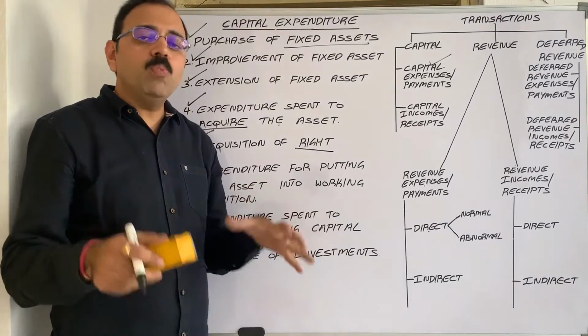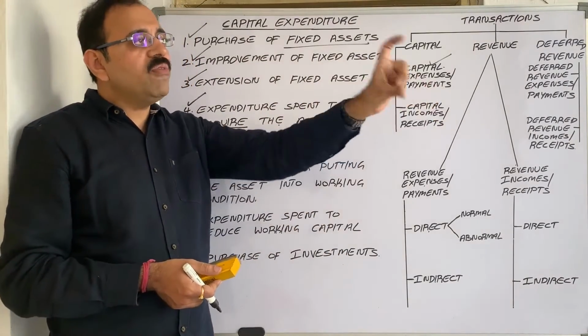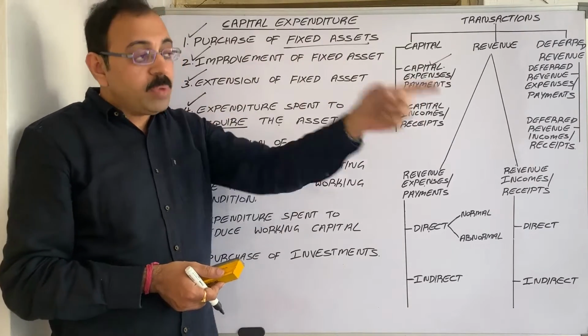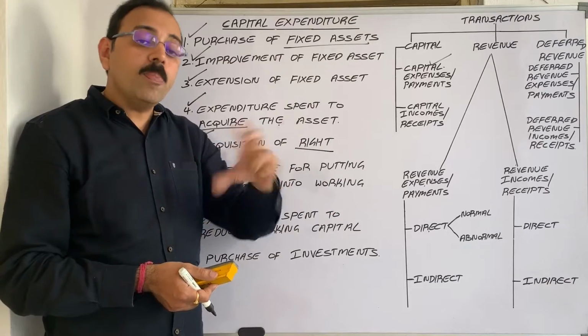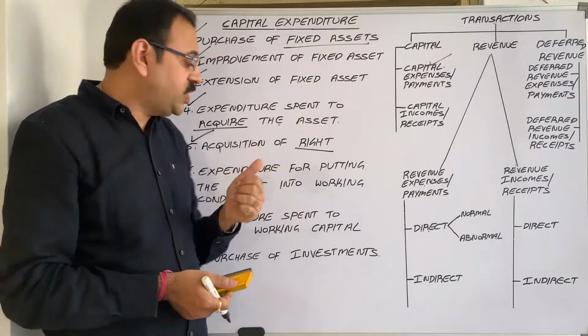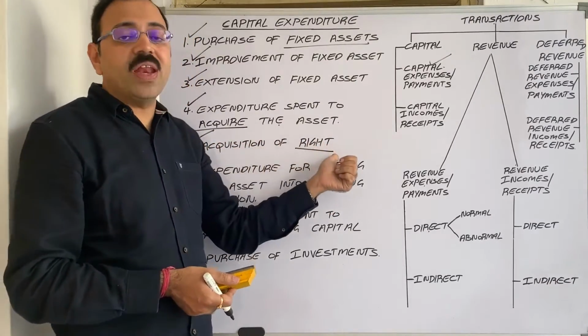Similarly, we are publishing books. One author wrote one book. We want to publish that book. Then from the author we have to buy copyrights. That type of expenditure is called acquisition of right.